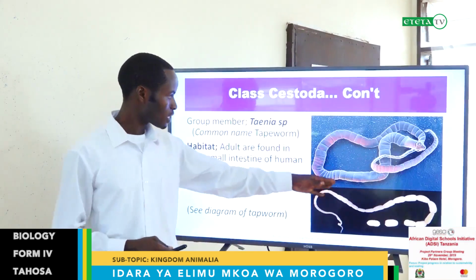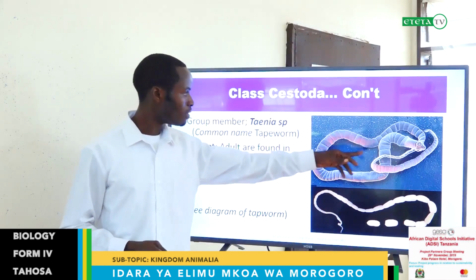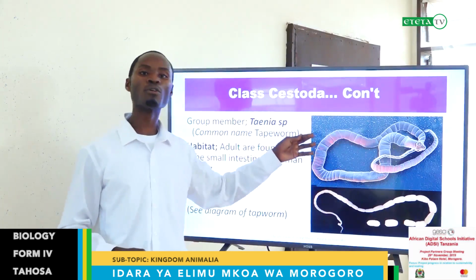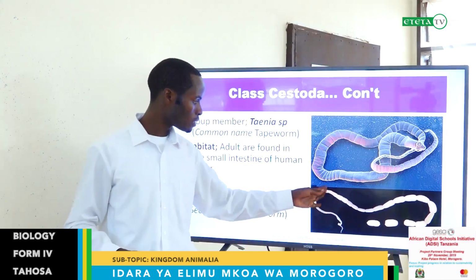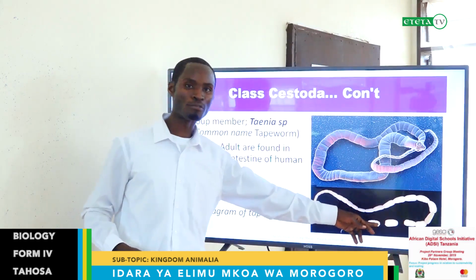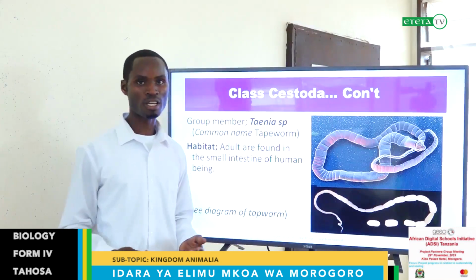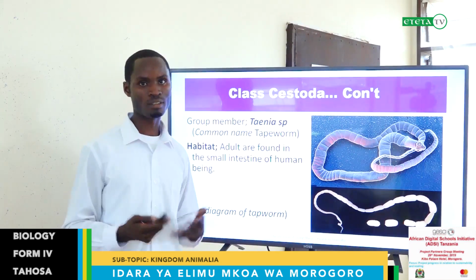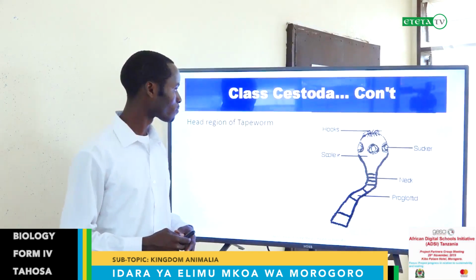Tapeworm, this is the structure, and as we said, they are elongated with segments. These are segments, or we call proglottids. And we said proglottids can sometimes break off. Of course, they break off and they come out through the feces of human beings.